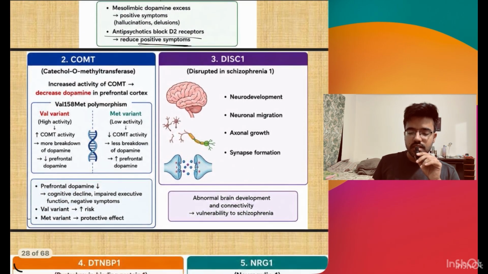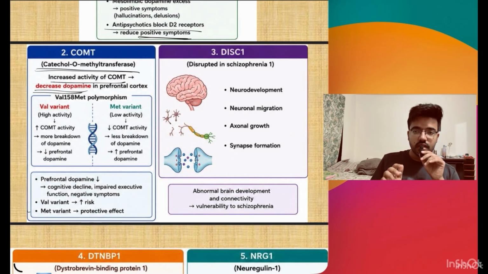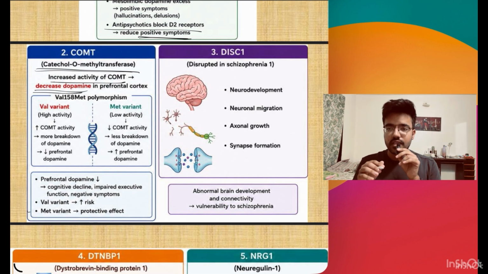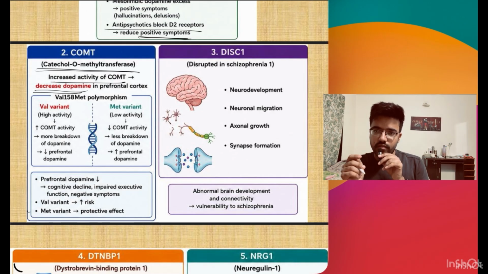The next gene we will see is the COMT gene, catechol O-methyltransferase. There is an increase in the activity of catechol O-methyltransferase, which in turn reduces the dopamine levels since it metabolizes the dopamine. So there are two variants, the val variant and the met variant. The met variant is protective for schizophrenia, while there is a val variant at the 158 location. This is responsible for an increase in COMT activity, and so there is more breakdown of the dopamine in the prefrontal cortex.